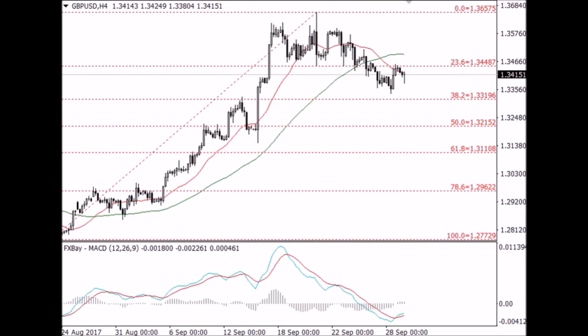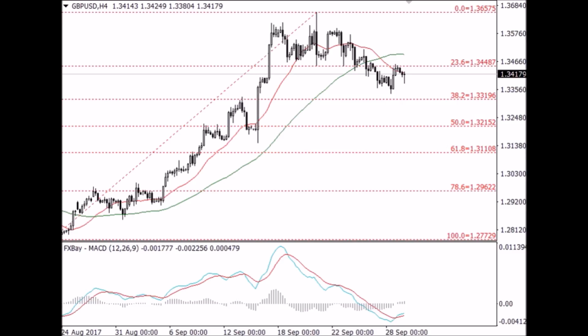In the technical analysis session, the first instrument is the Great British Pound against the US dollar. The sterling rose higher on Thursday after Bank of England Governor Mark Carney said in a speech that Britain's economic prosperity will depend on a deal made to leave the European Union. The pair GBP/USD traded a tad below the resistance level of 1.344, but remained in an uptrend structure. Both moving average lines on the 4-hourly chart formed a death cross and are pointing downwards, signaling a further retracement.